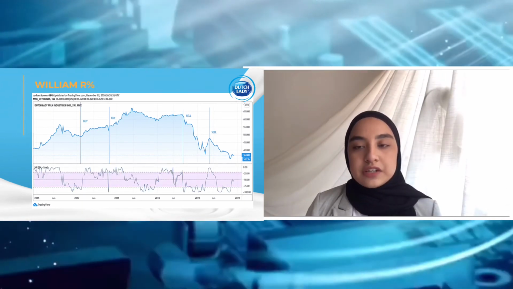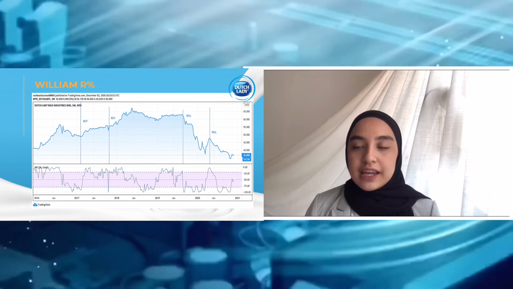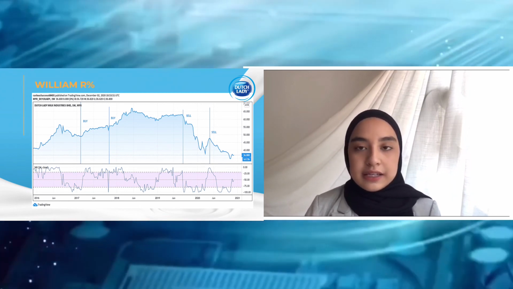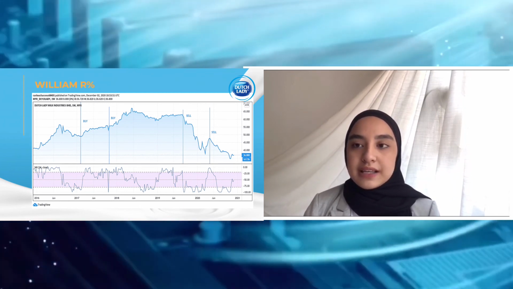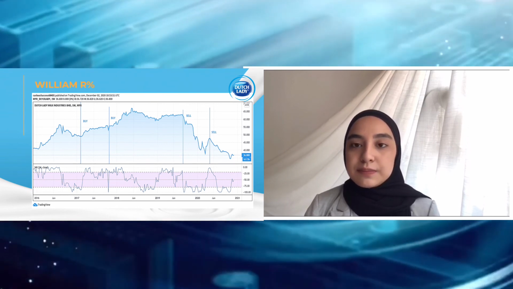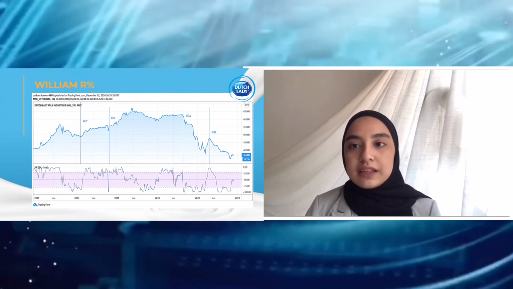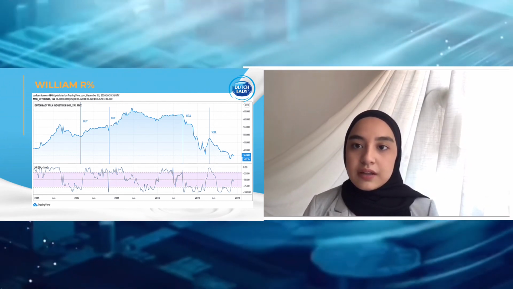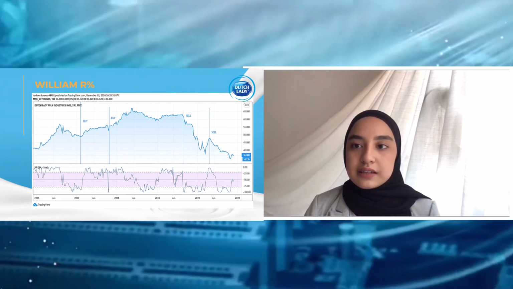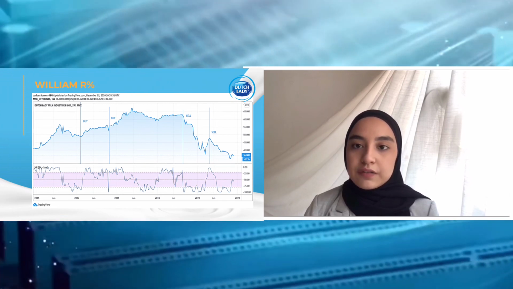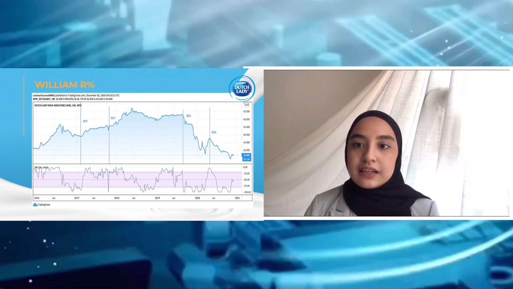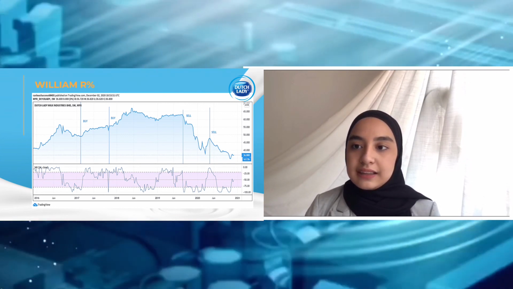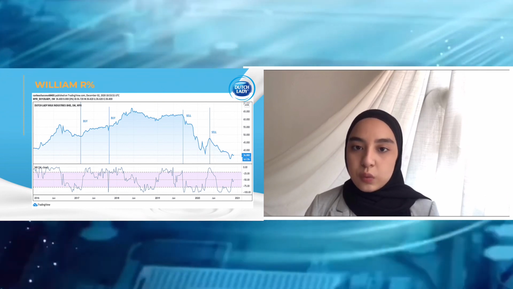According to the first quarter of 2017 and 2018 of the Williams %R indicator, the graph shows a buy signal as the Williams %R line is below the oversold line of negative 80 and rises, crossing over the negative 80 line. Meanwhile, the graph shows a sell signal when the indicator moves above the overbought line of negative 20 and falls below the negative 20 line, which you can see in the third quarter of 2019 and first quarter of 2020.